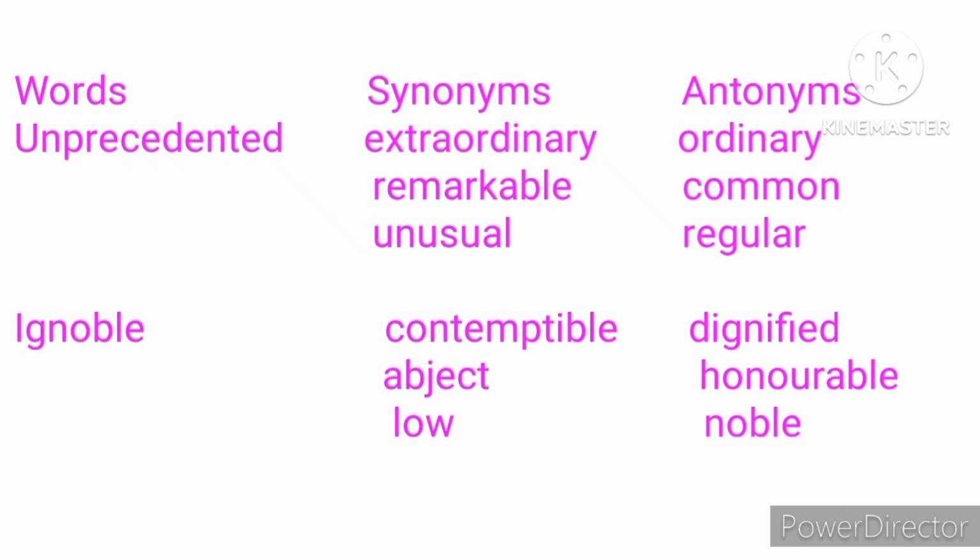The next one is unprecedented. The word unprecedented is used in referring to something that is unusual or something that has never happened before. For example, the governor's visit is an unprecedented event in the history of the club. What the sentence is saying is that the governor's visit is unusual and has not happened before in the history of the club.